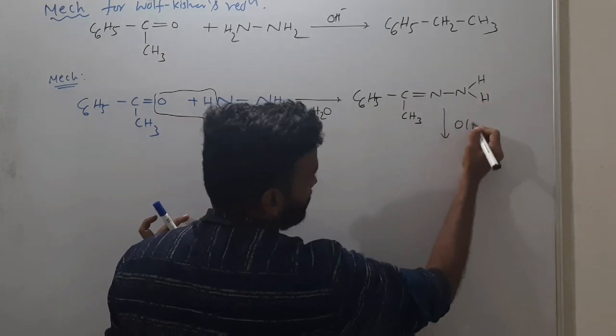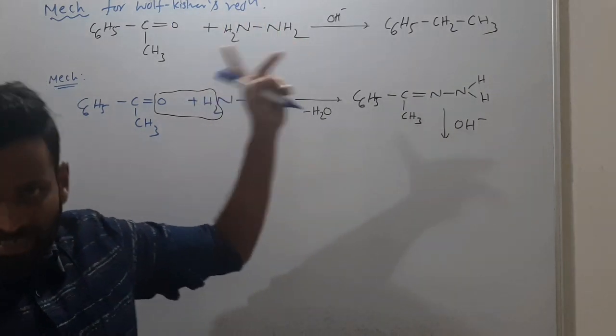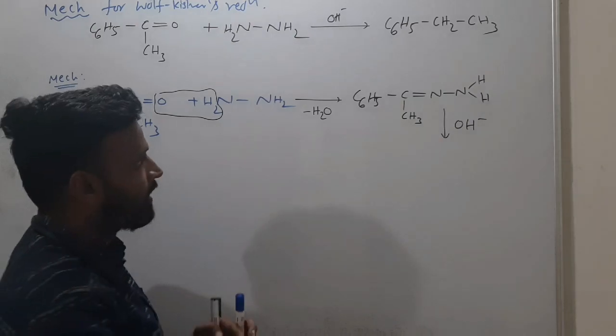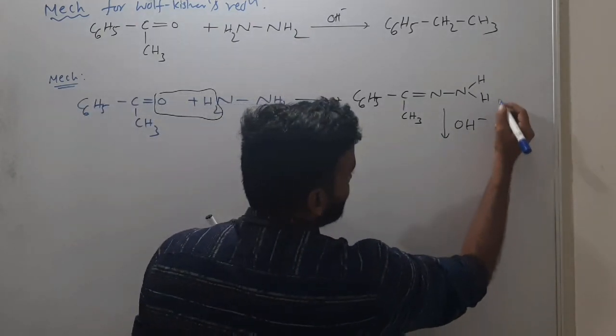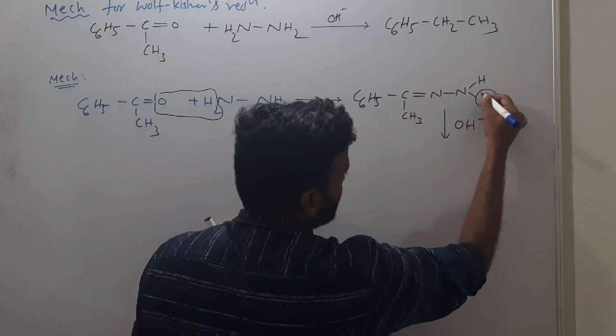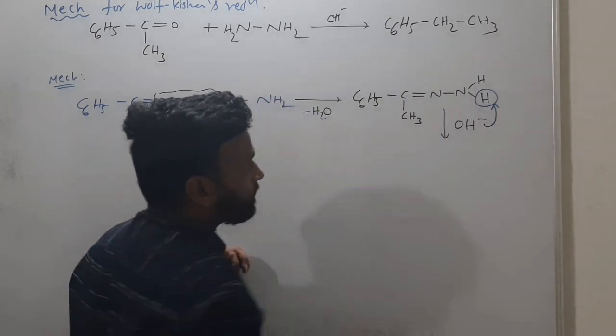Here we use base in this reaction. Do you remember, in Wolff-Kishner reduction we are using hydrazine as well as base. So what happens here? This base abstracts one of the protons. So this proton as H plus will come out, OH minus, the base, abstracts the proton.